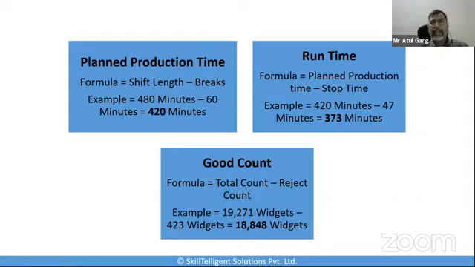And if you remember, we had 19,271 parts manufactured, of which 423 parts were rejects. So fundamentally, the good count here is 18,848 parts. So those are the 3 parts which we calculated: the planned production time, the run time, and the good count. So we have the 3 parameters now along with us. Now, having arrived at these 3, let's do our further calculation.